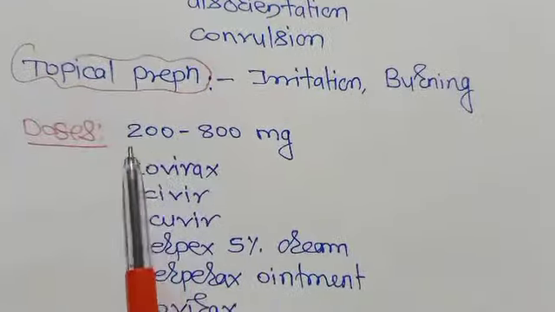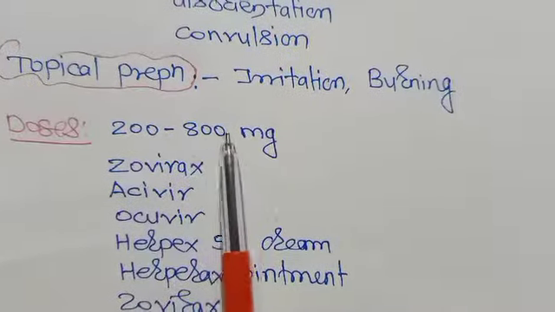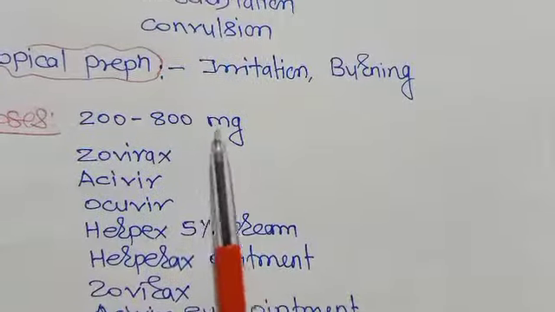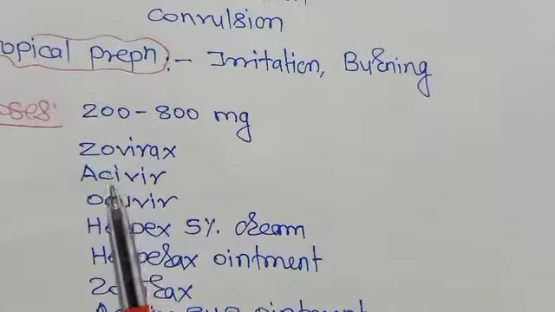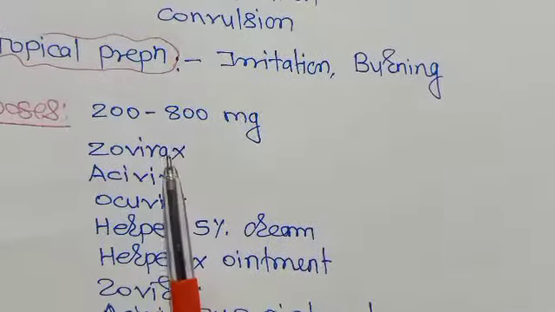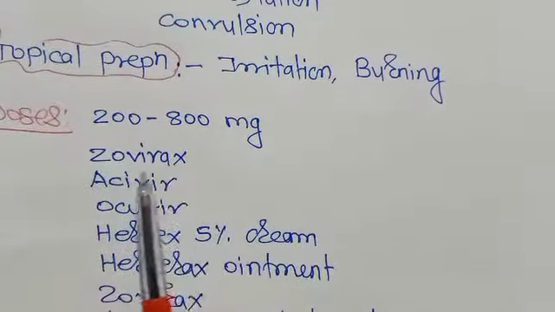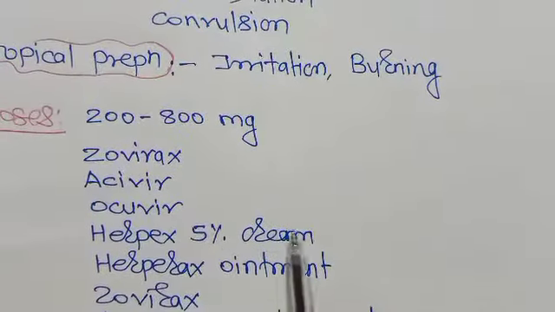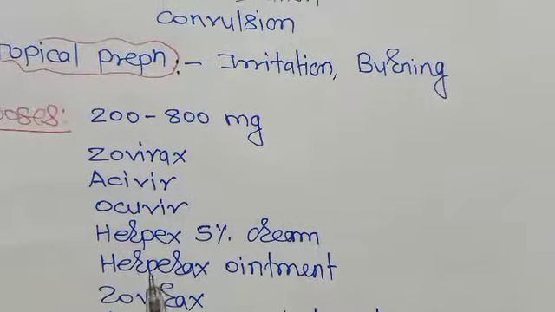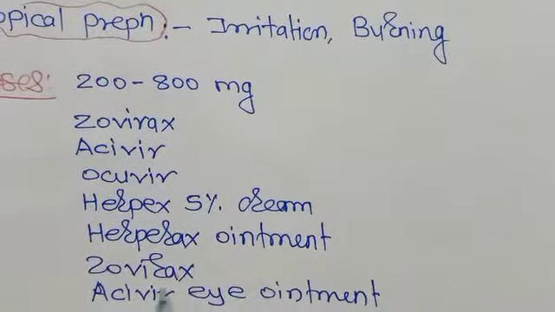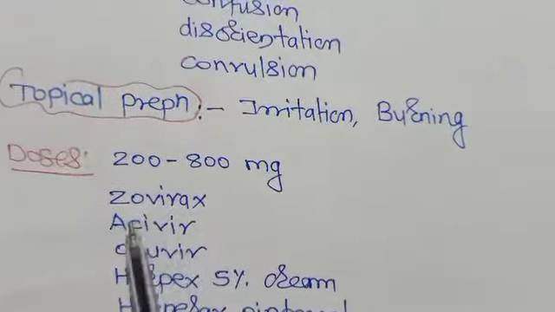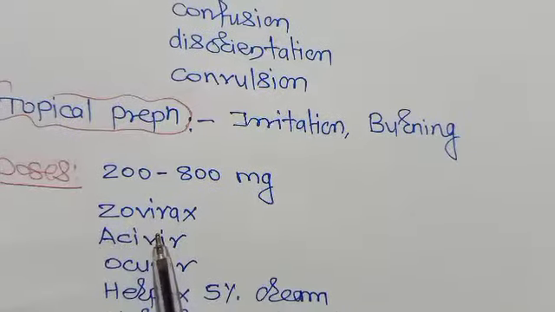Dosage available: 200 to 800 milligram tablets are available. Various brand names, most commonly used in clinical practice, are Zovirax, Acivir and Ocuvir. It is also available as a 5% cream, Herpex cream, or Herpirax ointment. Acivir eye ointment is also available. These are the various preparations of acyclovir.